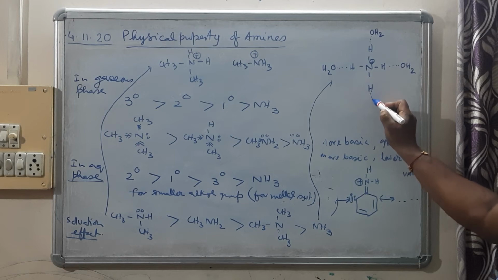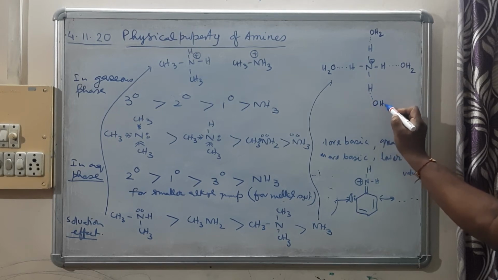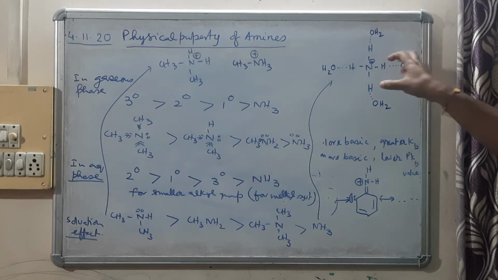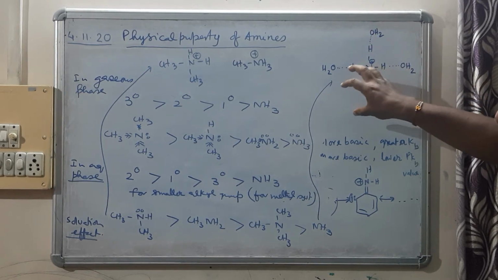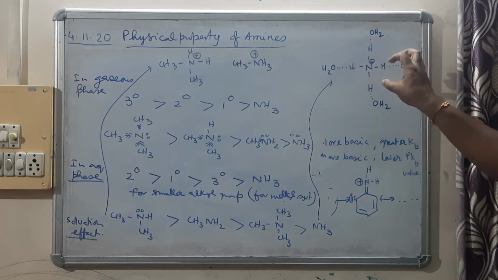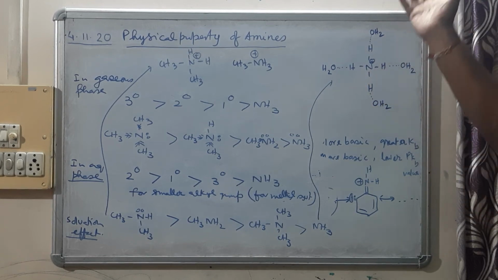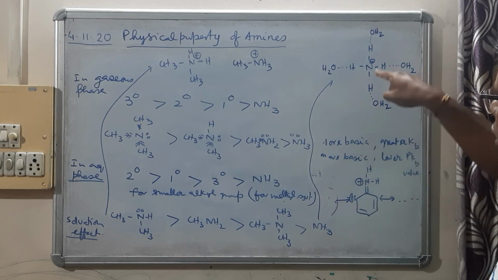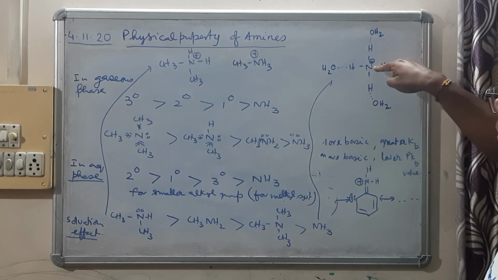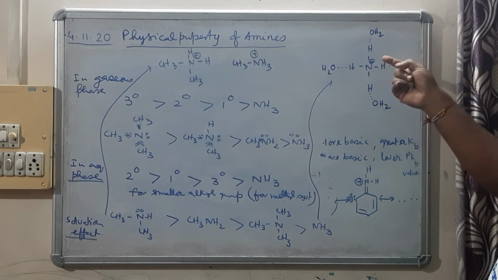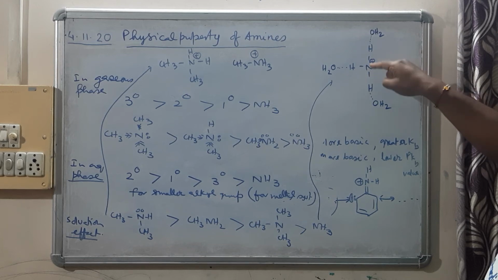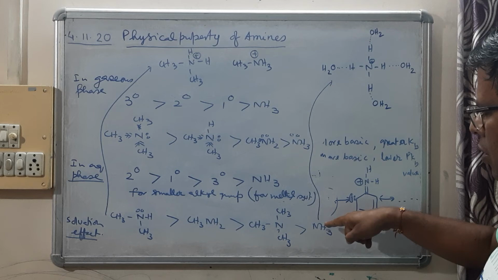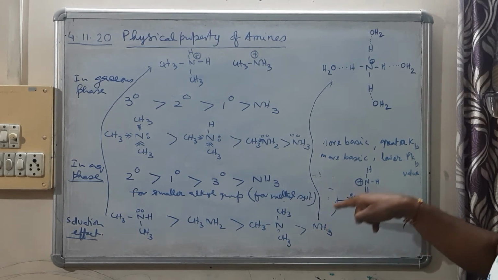In this way it gets solvated, and when solvation takes place, energy is released. When energy is released, the conjugate acid becomes more stable. If the conjugate acid becomes more stable, then basicity becomes more.